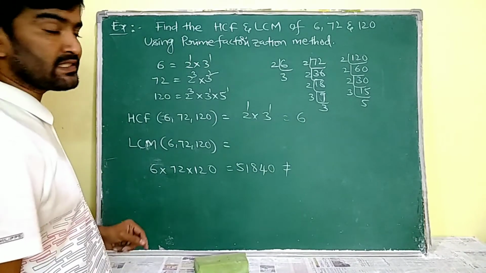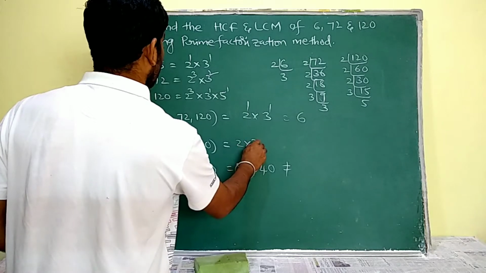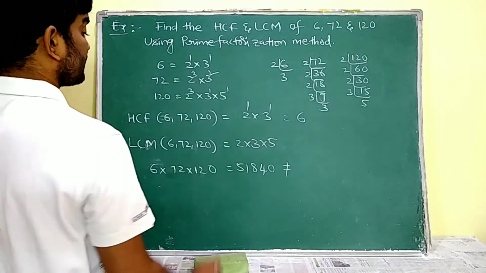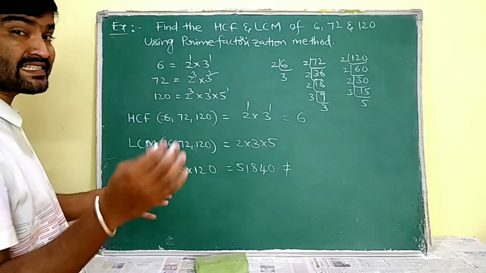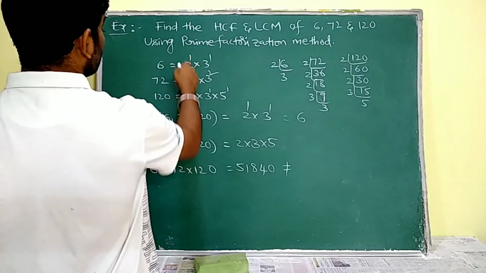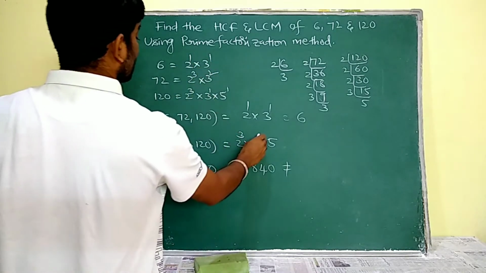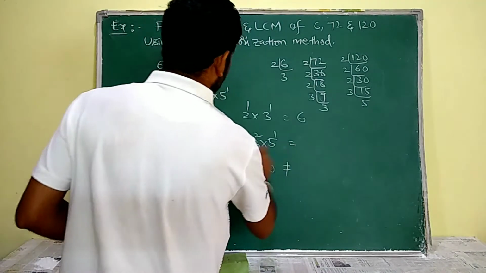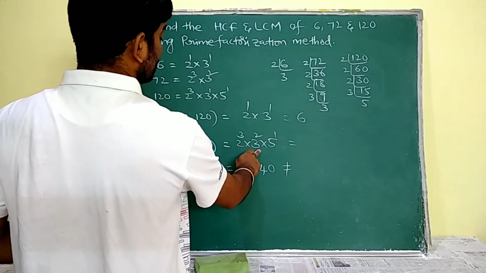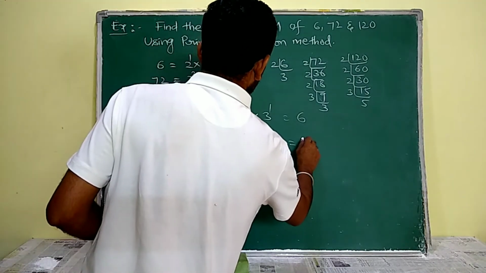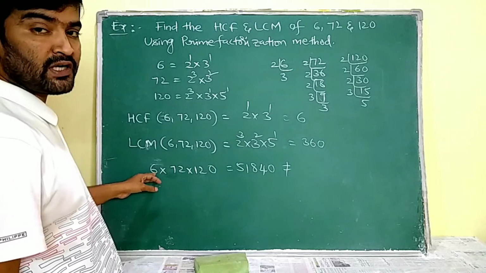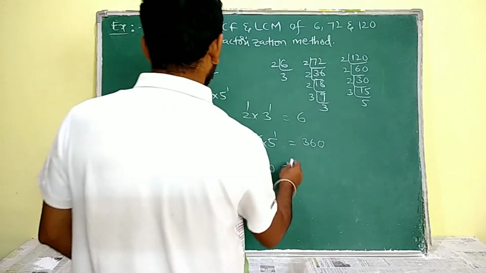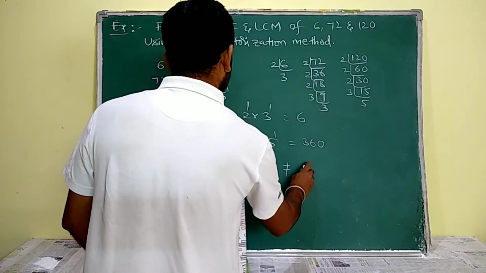Coming to the LCM, I have to write all the factors in product form, that is 2 into 3 into 5 into 7 as the different factors here. So I have to write them in the product form and assign their greatest powers. So for 2 the greatest power is 5, for 3 the greatest power is 1, for 5 the greatest power is 1. So here it is 32 into 3 into 5 into 7, that is 3360. The product of 672 and 120 is 80,640.